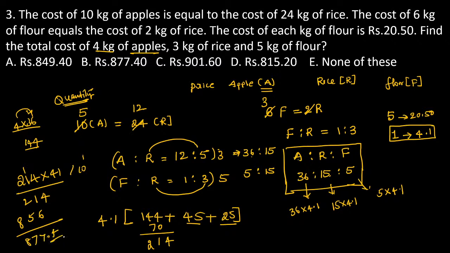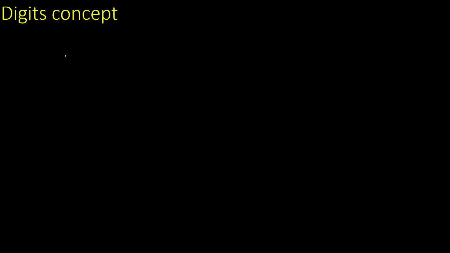So we have a decimal now. So the answer becomes exactly 877.4. The answer is exactly equal to 877.4. So this is based on your calculation, guys. It needs a calculation. See, observe and understand how we are doing the question. We are applying the ratio proportion concept, then we go to calculation. Then finally you get the resultant 877.40.